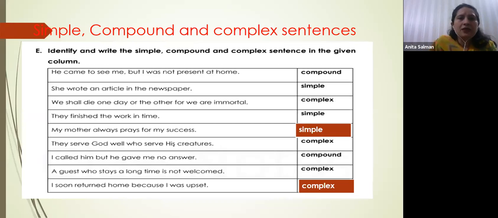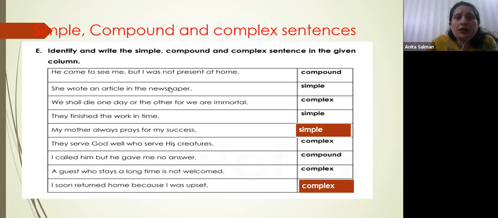Now keep on telling me what this is. He came to see me, but I was not present at home. This is a compound sentence, right? How is it a compound sentence? Because it is joined by but. Look at the sentences: he came to see me; I was not present at home. Both are simple sentences, joined with but, so it is known as a compound sentence. And I told you compound sentences are most of the time joined with a comma and some conjunction.